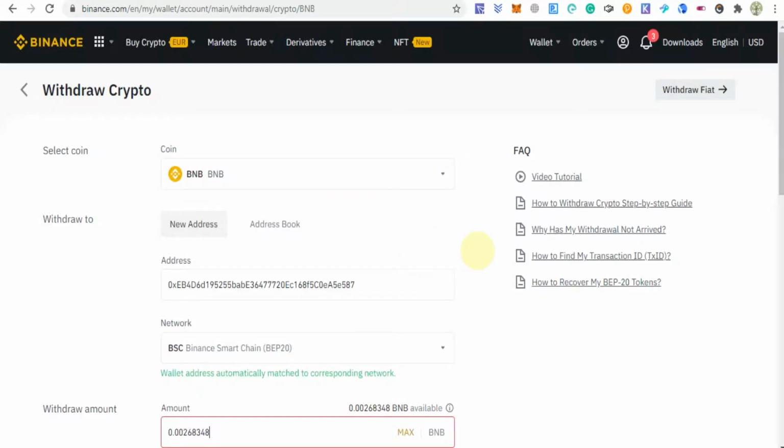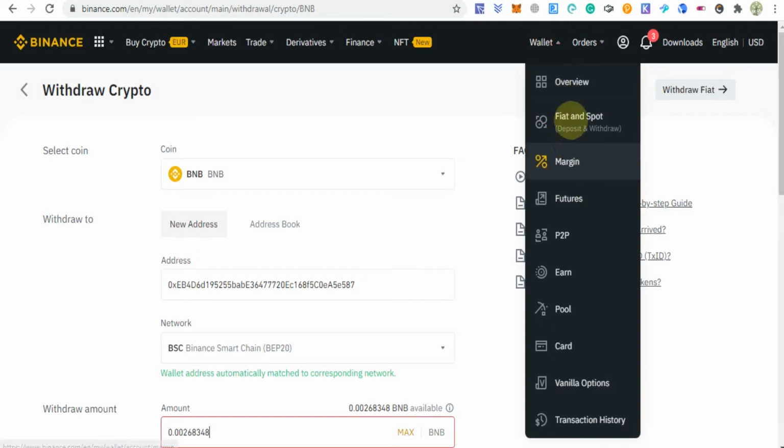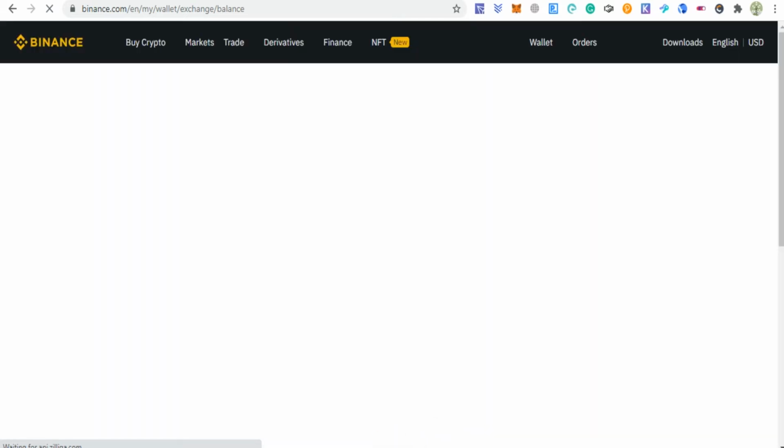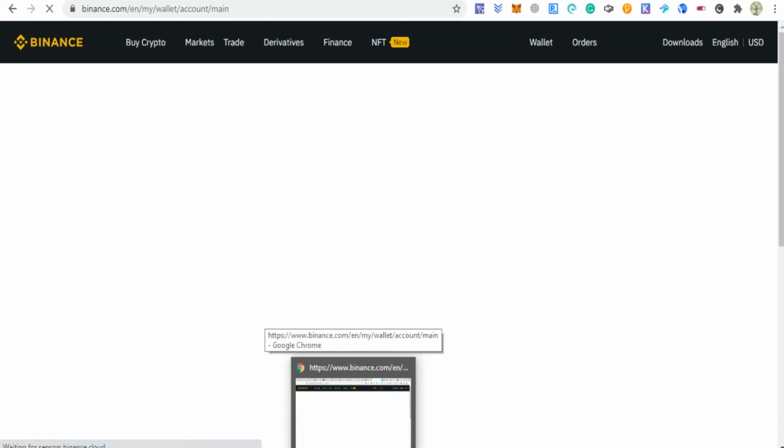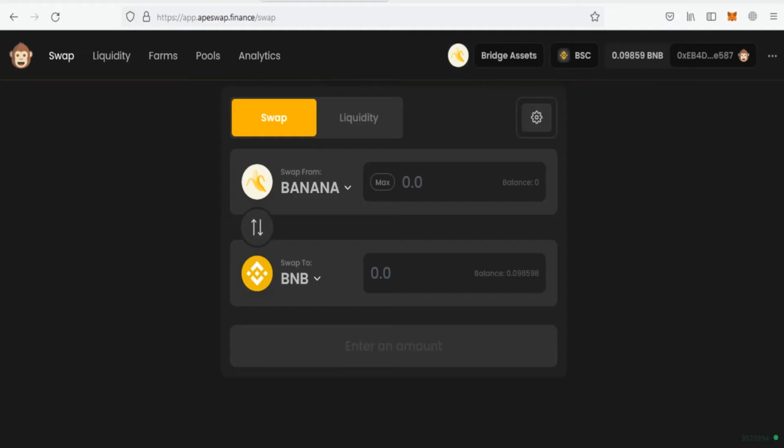So now all funds are available in our wallet, and now we can send them to our Binance account. You will go to deposit and you will select BNB and the BSC wallet, and you will deposit your BNB to your Binance account, and you will exchange it there for your money. So this was the overall process.